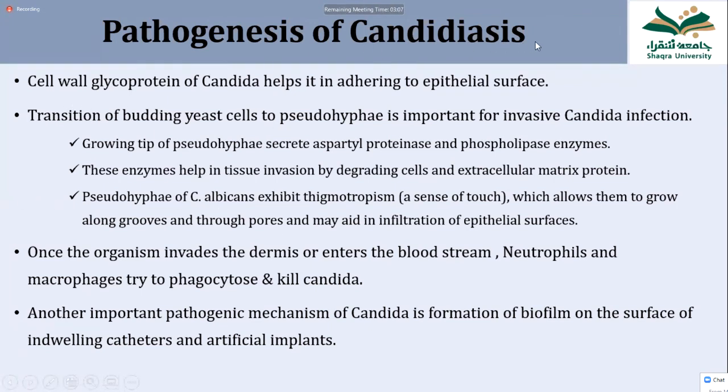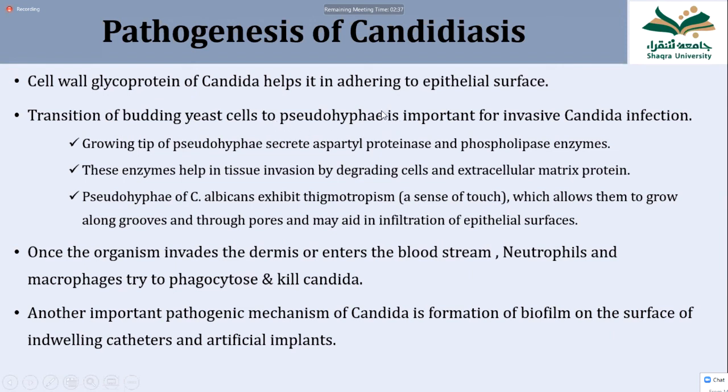So for pathogenesis of Candida, first of all, it should attach to the surface of the epithelium. So attachment of the Candida to the epithelial surface occurs with the help of the cell wall glycoprotein of the Candida, number one. Another thing, for invasive infection to occur, Candida cells must invade inside the tissues. For that, the morphology of the yeast cell should change to pseudohyphae.